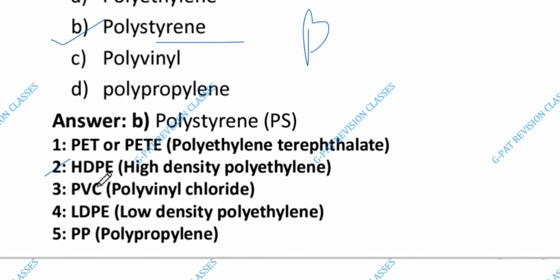Then second is HDPE, that means high density polyethylene. Then C is PVC, that means polyvinyl chloride. And fourth is LDPE, that means low density polyethylene. And 5 is PP, that means polypropylene. The answer is B. इसका B है, ये explanation and short form है.